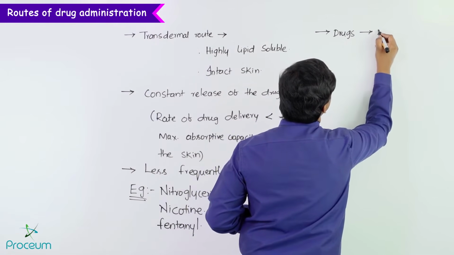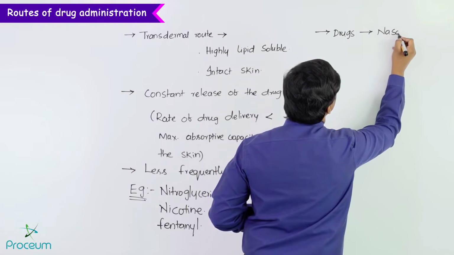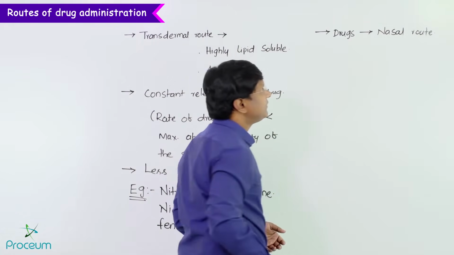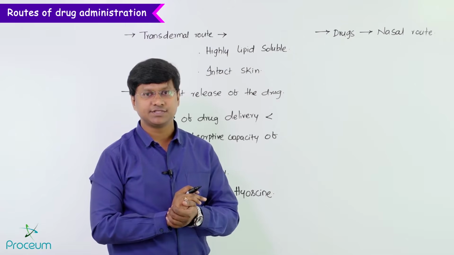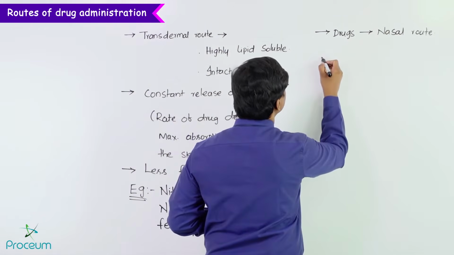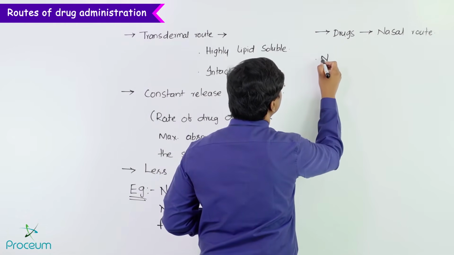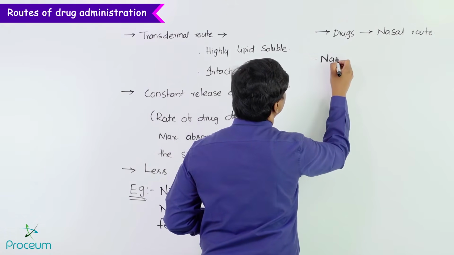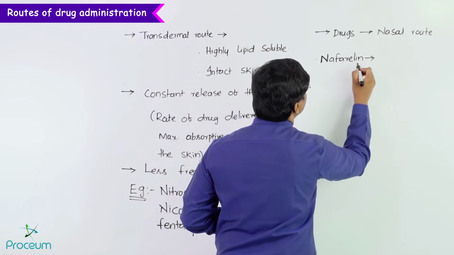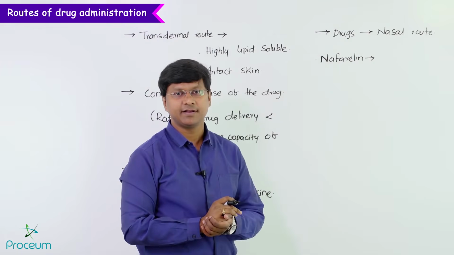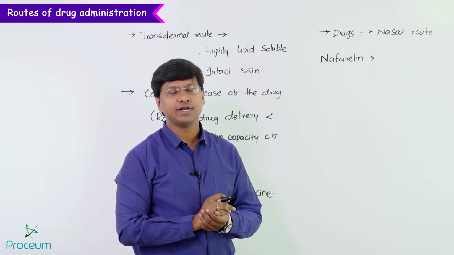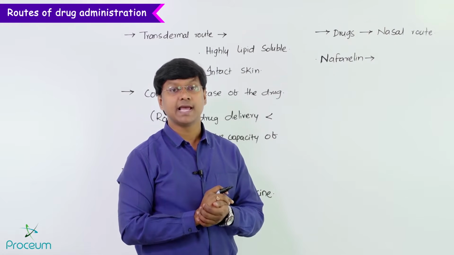If you see the drugs which are administered by the nasal route, the drug we have is nafarelin. And remember, this particular nafarelin is a gonadotropin releasing hormone agonist.